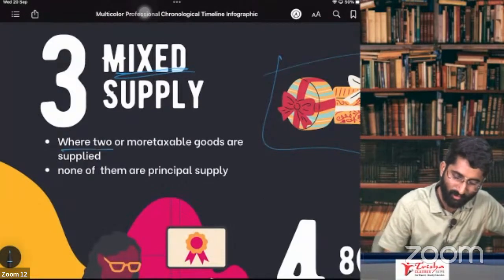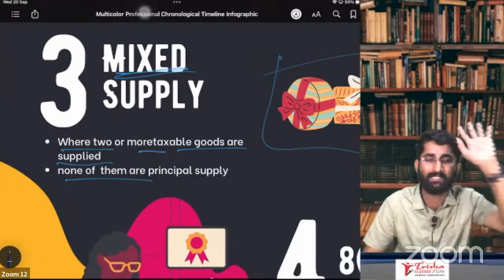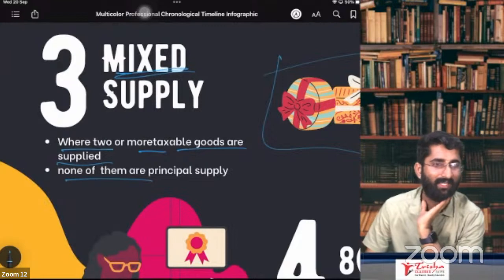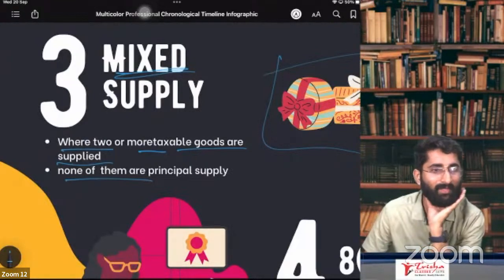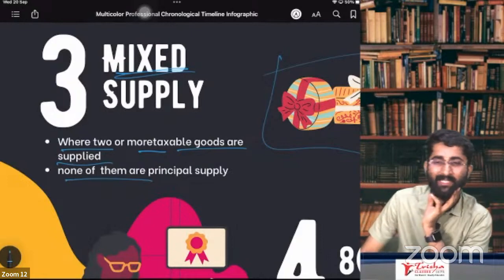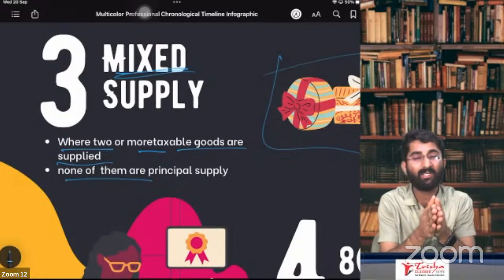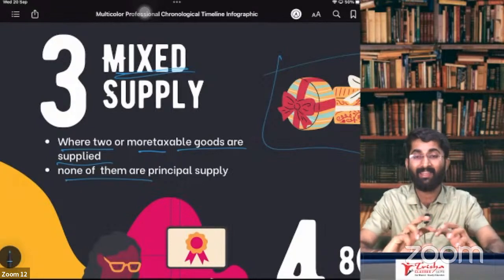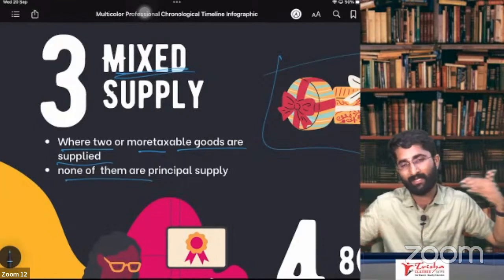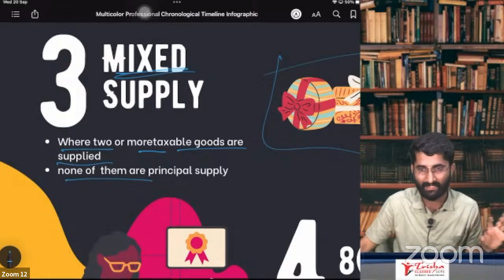What is mixed supply? Where two or more taxable goods are supplied, none of them is a principal supply. Okay. Amni is asking a question. Sir, in case of iPhones, where we have to purchase charger and phone separately, will it be composite supply? No. When you purchase it separately, see, two goods are supplied in conjunction with each other. That means both you have to get in one pack. Only then it is composite supply. If you are purchasing it separately, there is a separate tax on that. It's not a mixed or composite supply. It is a separate taxation.